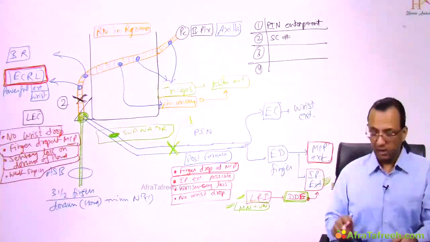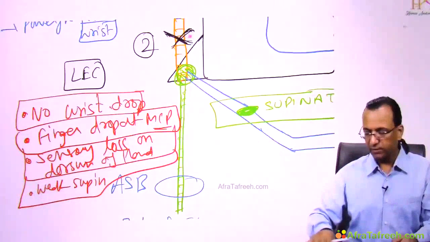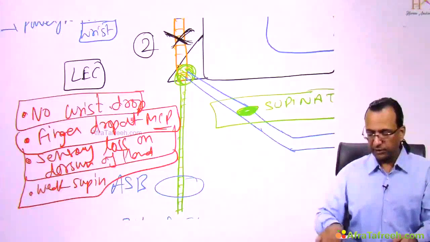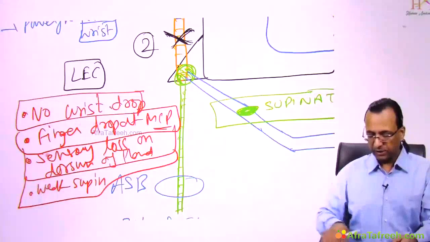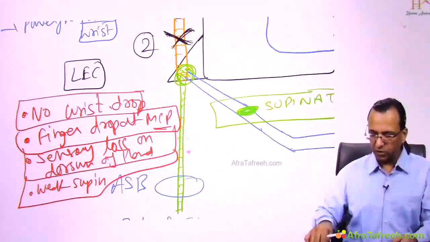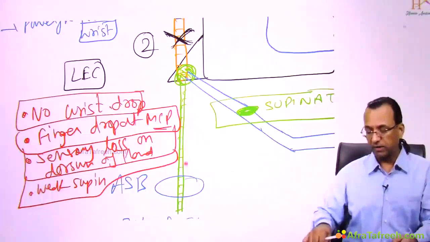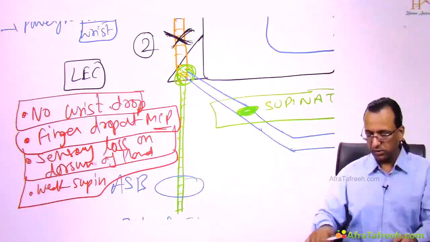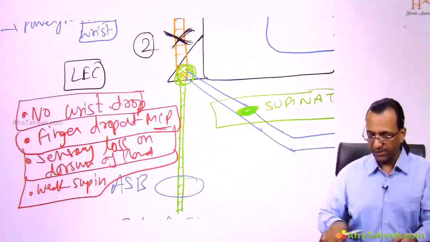Explain. So you are talking about this second patient, which is supracondylar fracture, low radial nerve injury, and he has no wrist drop because ECRL is still working. Yes, and finger drop at the MCP because the extensor digitorum is compromised. Yes, and sensory loss on the dorsum of the hand because this is the injury, so this cutaneous branch is gone. That is why sensory loss on the dorsum of the hand. Yes, but minus the nail bed, minus the nail bed by the median. Okay, weak supination because the supinator is paralyzed. This is the injury, supinator paralyzed. Yes, that is why weak supination.